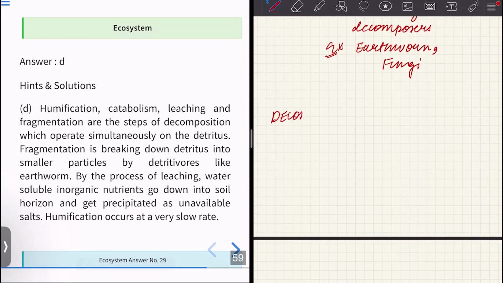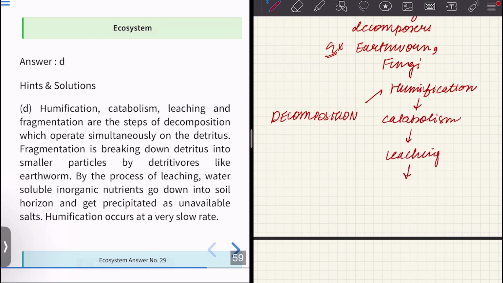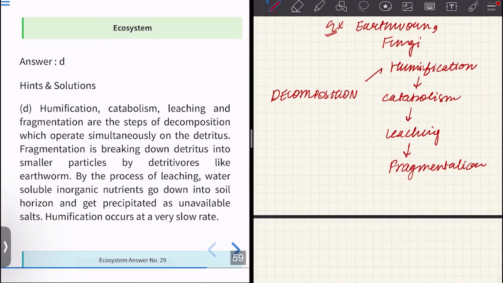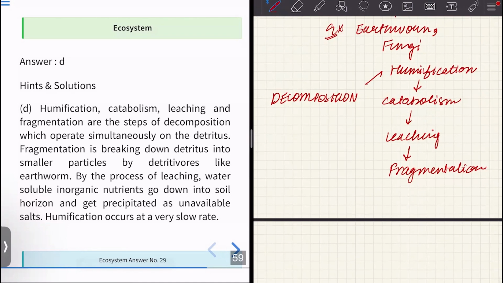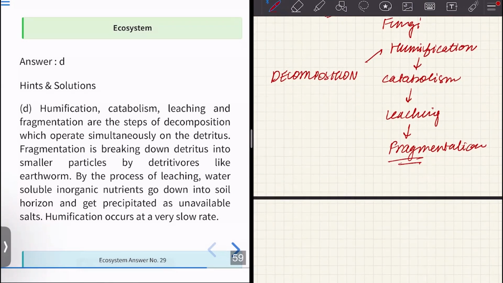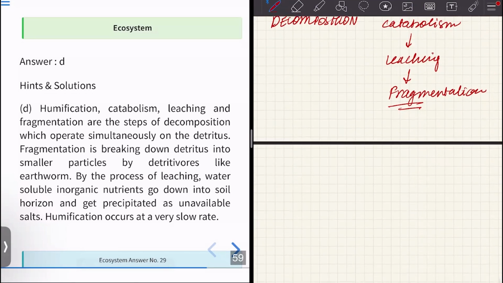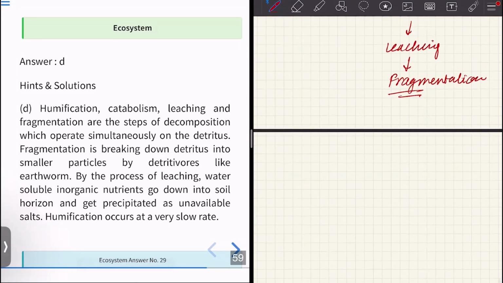What are the steps of decomposition? We have humification, then catabolism, then leaching and fragmentation. These are the four steps which operate simultaneously on the detritus. Fragmentation is the breaking of detritus into smaller particles by detritivores. An example of detritivores is earthworms.